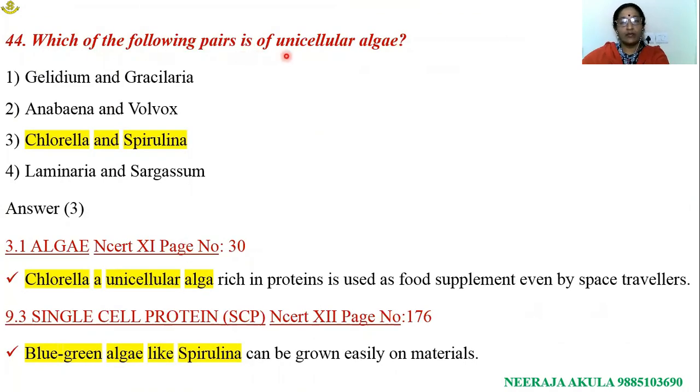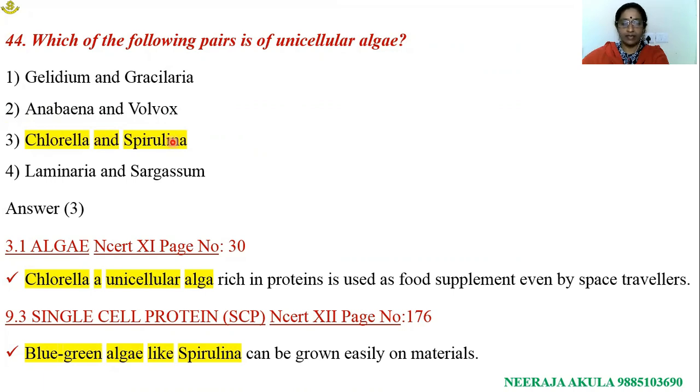Which of the following pairs is of unicellular algae? Gelidium and Gracilaria. These are Rhodophycean members which are multicellular in nature. Anabaena and Volvox. Anabaena is a blue-green alga. Volvox is an alga which is a colonial form. Chlorella and Spirulina.